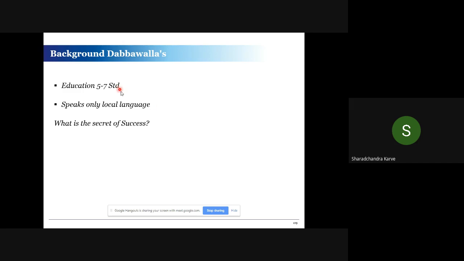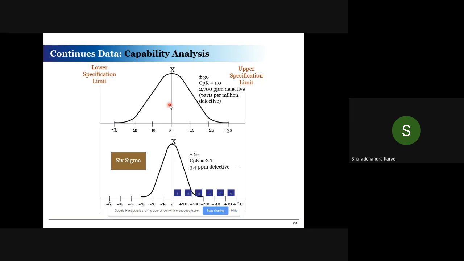So this is an example. Generally, when we say people are not educated and not able to communicate, there is a probability they will commit more mistakes. So the Mumbai dabbawala is a unique example where there is perfection with the process. The secret of their success is the process. They have designed an ultimate process so that even a layman, or a fifth or 7th standard person, will not make any mistake. That is what is important. So ultimately, our objective is to design a process.